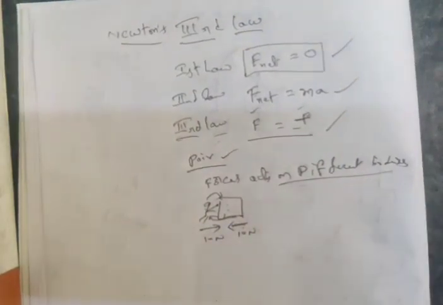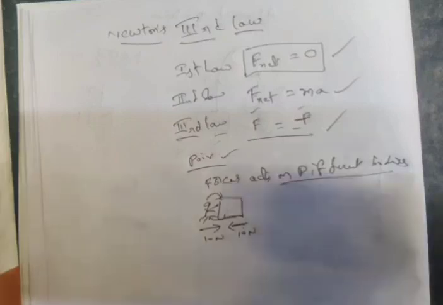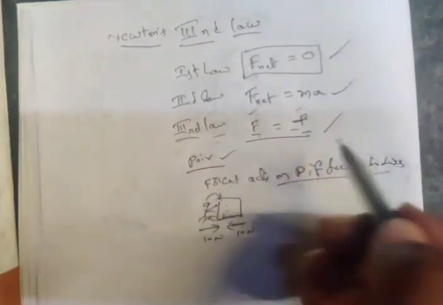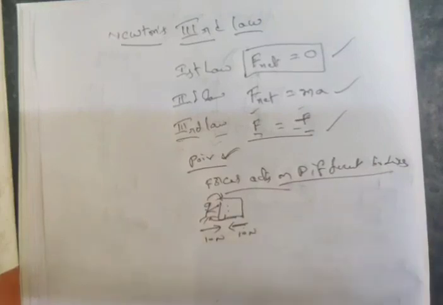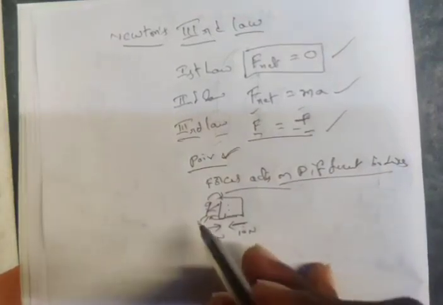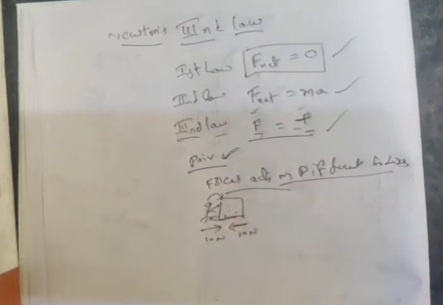So what is the significance? What does the third law mean? For every action there is an opposite and equal reaction. Force equals minus force, and they are acting as pairs. Force always acts as a pair, on different bodies. It means if the man exerts force on the block, the block exerts force on the man.